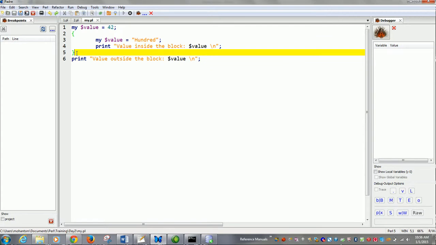Now imagine what kind of safety net comes into the picture when you have scoping in place. This is very useful and you must use it every time you write your program, because that way your program gets more robust and you are safe from any danger that your variable is accidentally changed somewhere. Okay.